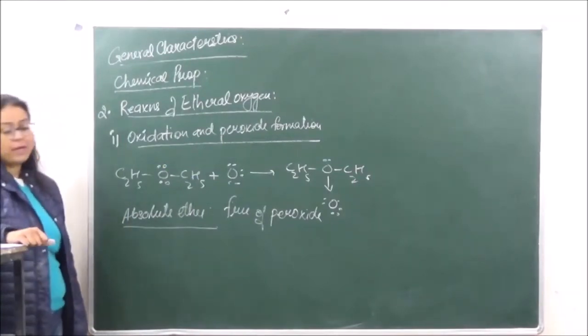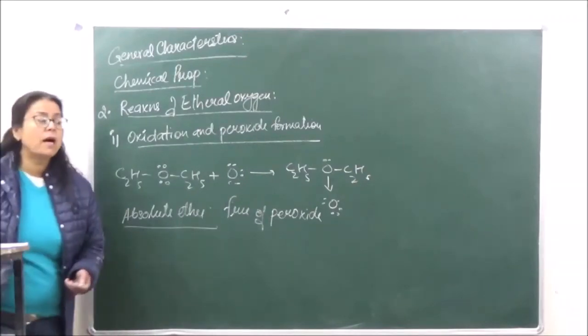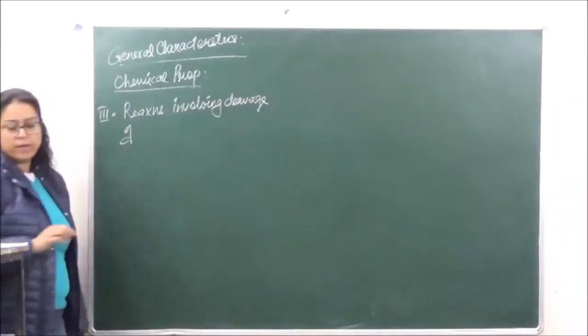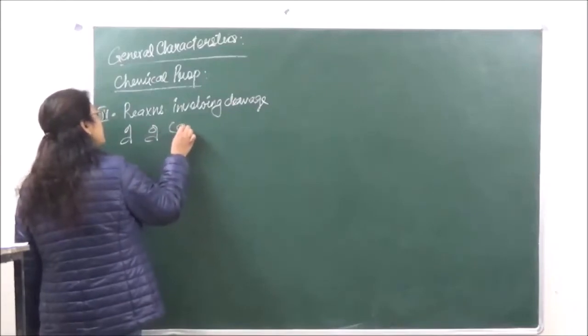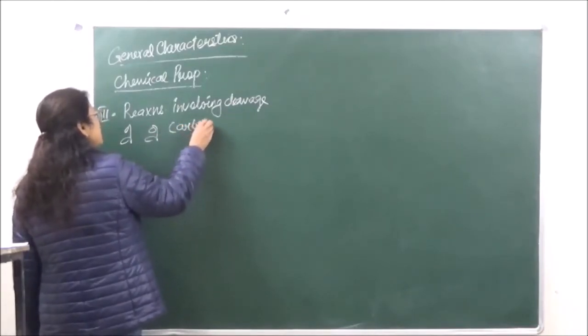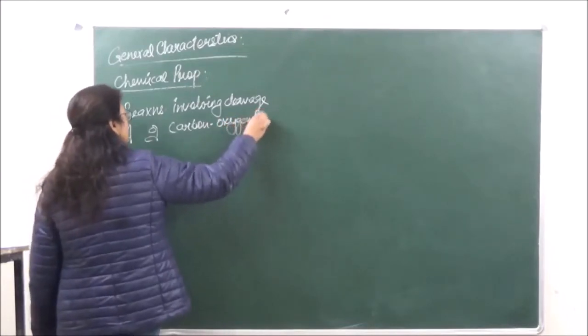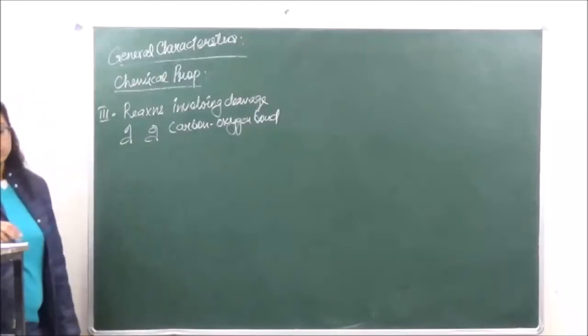Then the third type of reactions which we will do, they are reactions involving cleavage of carbon-oxygen bond. Right?